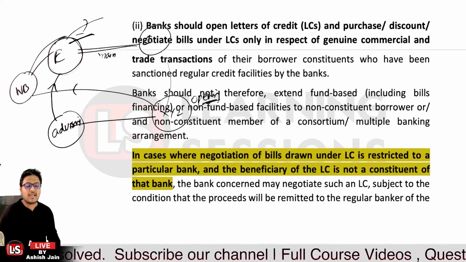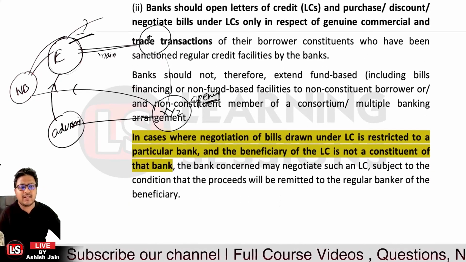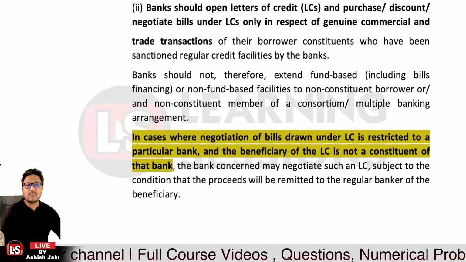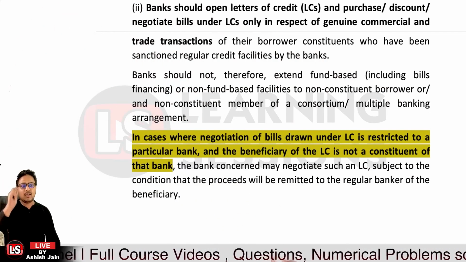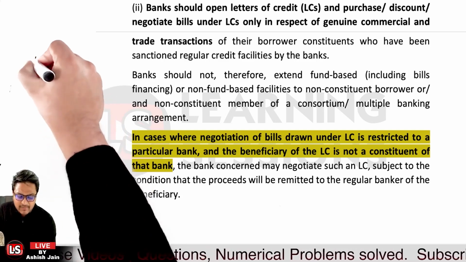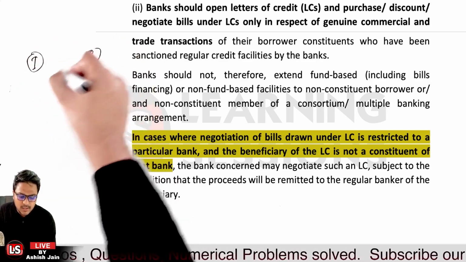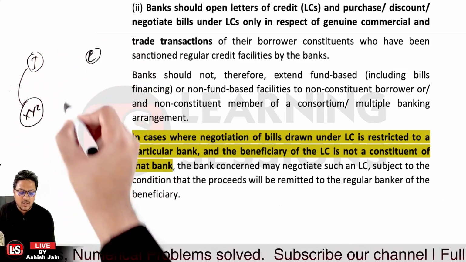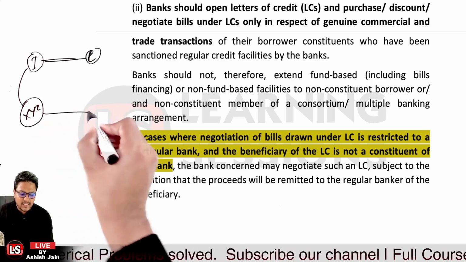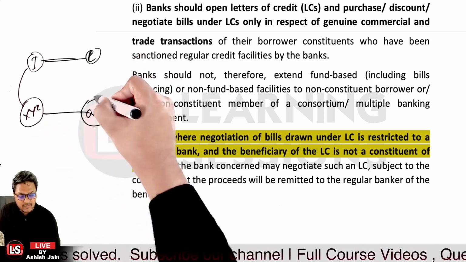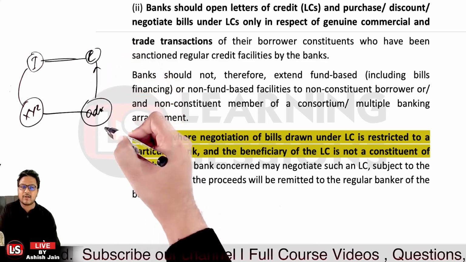That is related to the case of negotiation of bills drawn under the letter of credit. Negotiation of the bills drawn on the letter of credit is restricted to one particular bank. I told you the scenario: we have the importer and the exporter. The importer went to bank XYZ, the opening or issuing bank, which issues the letter of credit. It is transferred to the advising bank in the country of the exporter, which advises the letter of credit to the exporter.